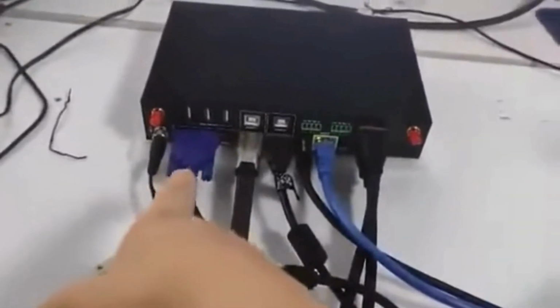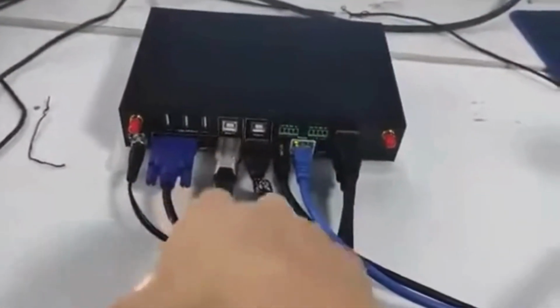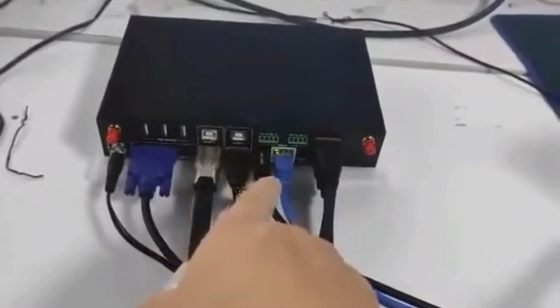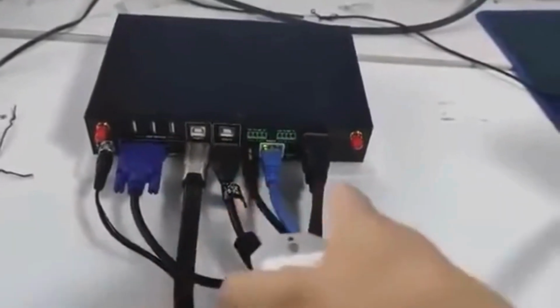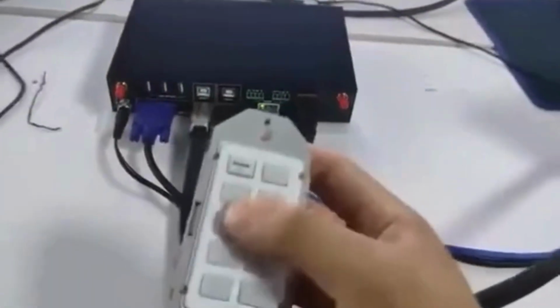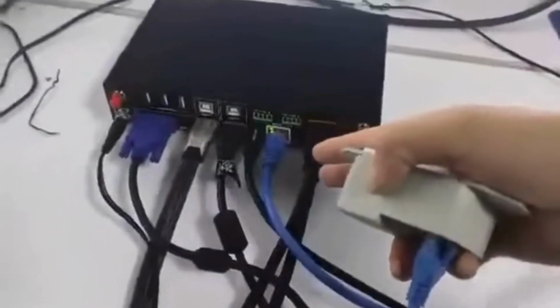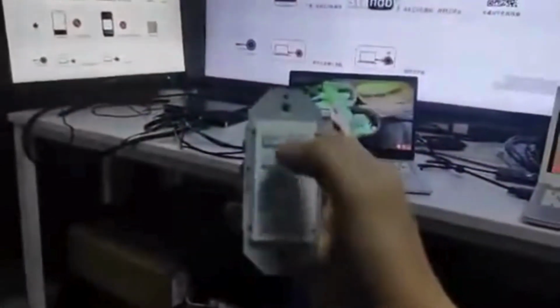On this BYOD system, basically it can support 4 inputs: 1 VGA, 2 HDMI, 1 Type-C, and a line cable, which is connected to the PC. So later we can just use this one to control the switchings. And now we have 2 HDMI outputs to these 2 TVs here. So right now we can just use this 10 buttons pad to control the switchings.